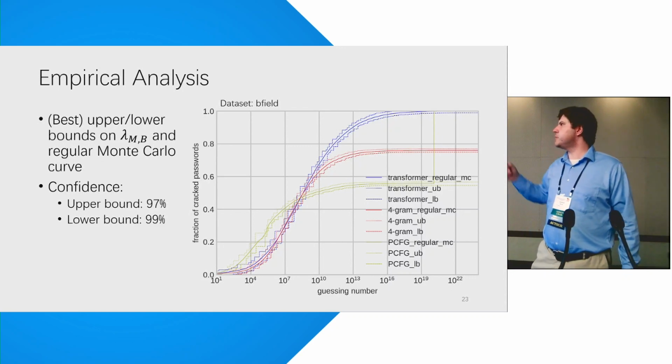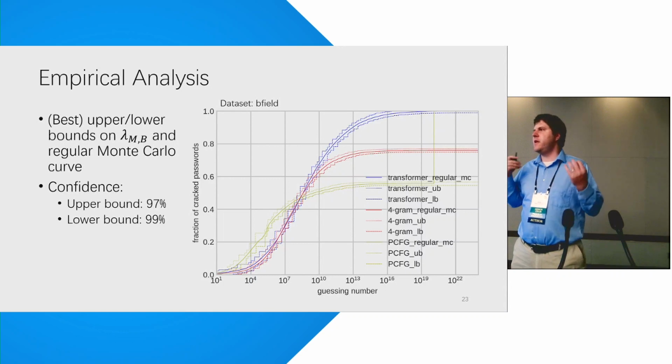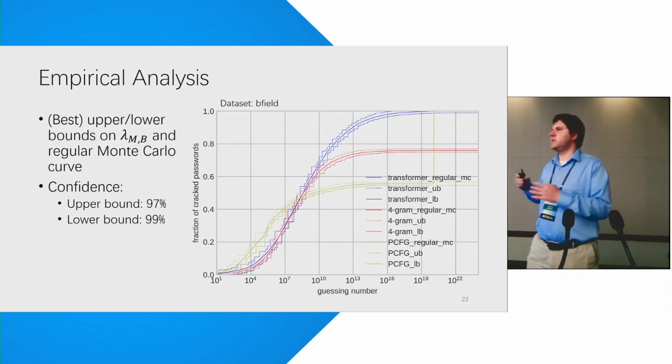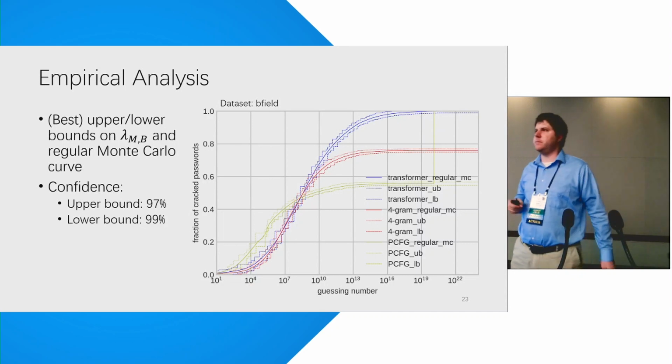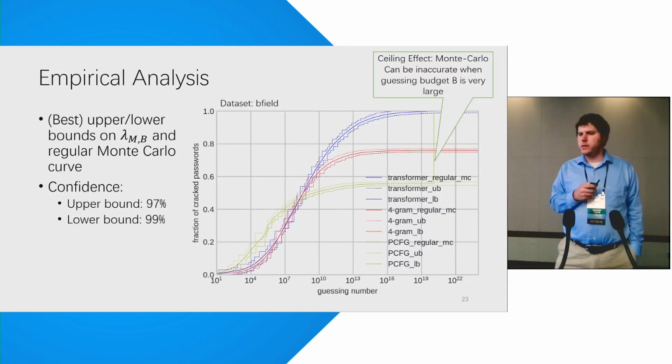There is one exception here. If you look at the yellow curve, you'll see that as the guessing budget gets too large, the yellow curve all of a sudden spikes up to 100%. This is due to a ceiling effect, and it's just a limitation of Monte Carlo. And our tools at least allow you to detect this ceiling effect. Okay, good.